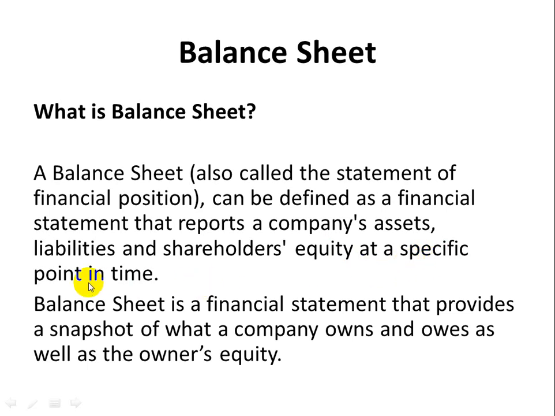Specific point in time means that it shows the financial position of a business as of a particular date. For example, it could be 31st December 2019, 31st December 2018, or whatever your accounting period is, or the month in which you want to see the financial position on your balance sheet.